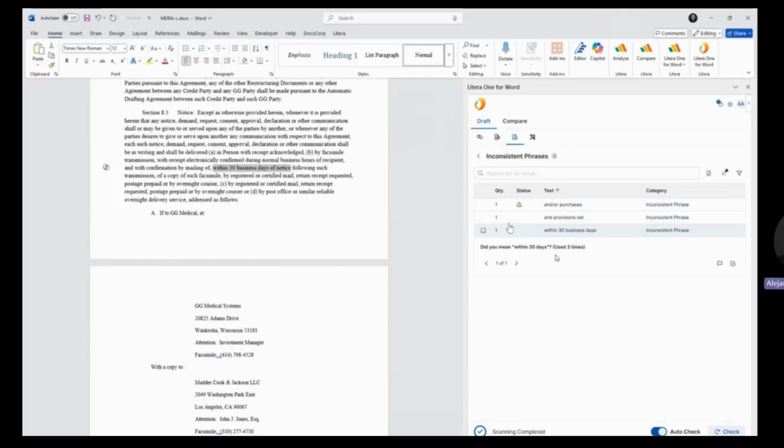Here I've used within 30 days of notice. However, I have 30 business days of notice. Again, identifying it, updating it within our document, and again, removing it off our list on the right-hand side.